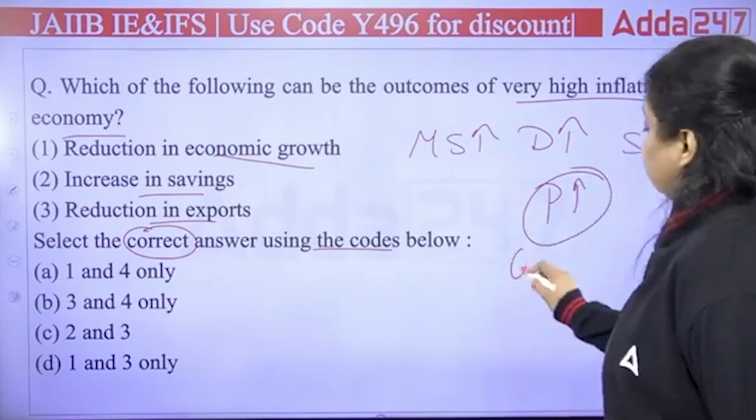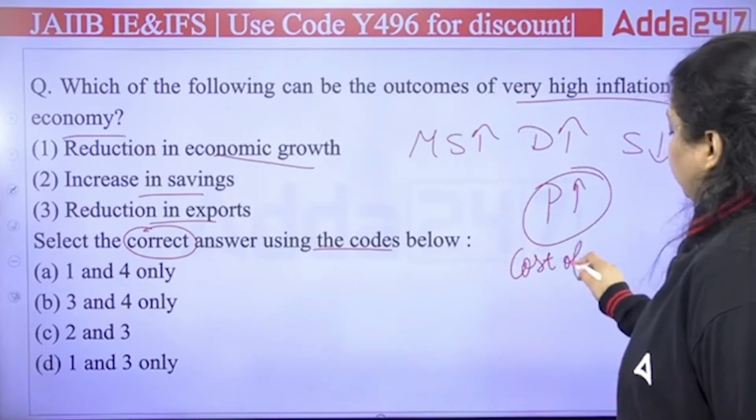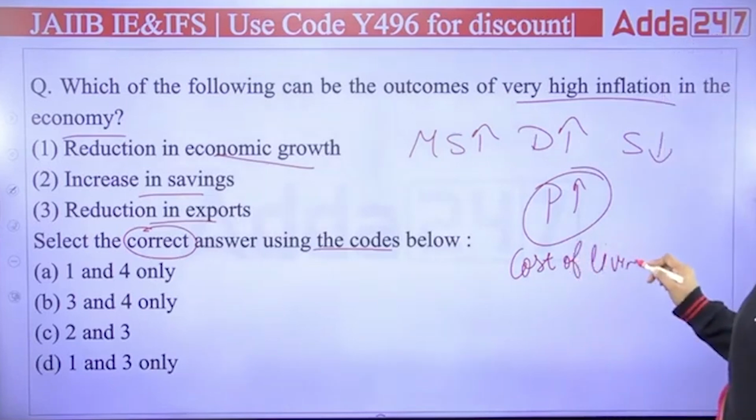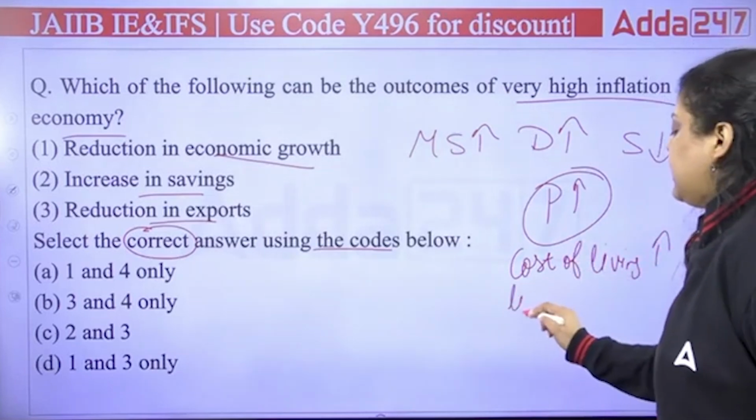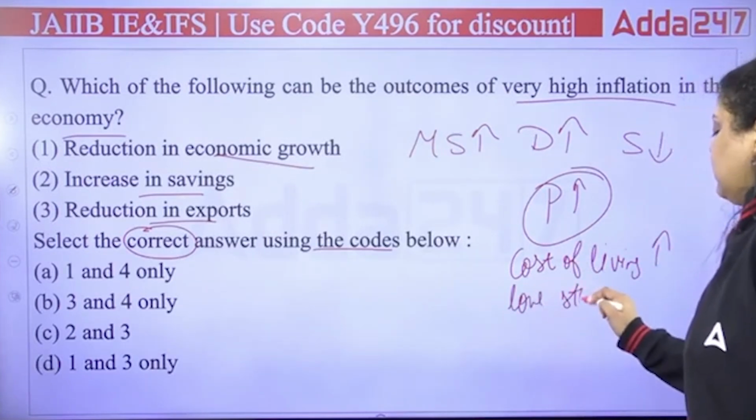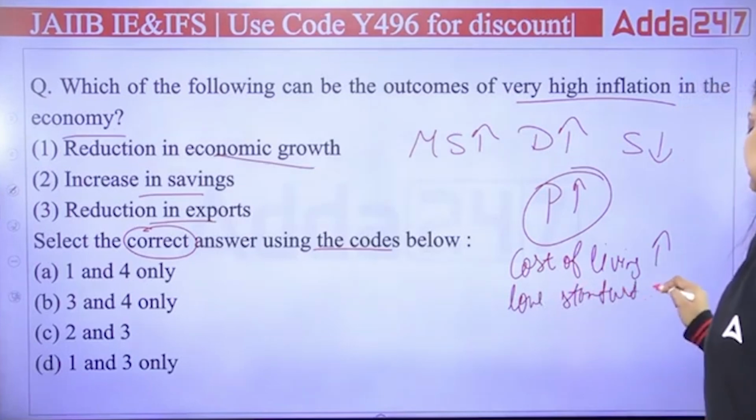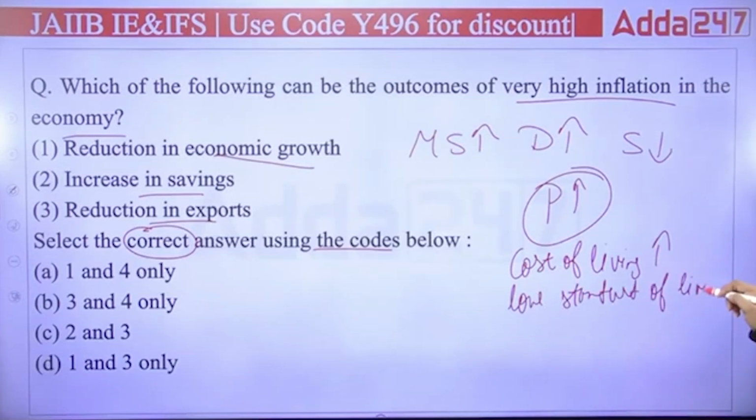Now, because the prices keep increasing, the cost of living will increase, which will lower the standard of living of people. People have to spend more money on their survival, just to fulfill their cost of living.